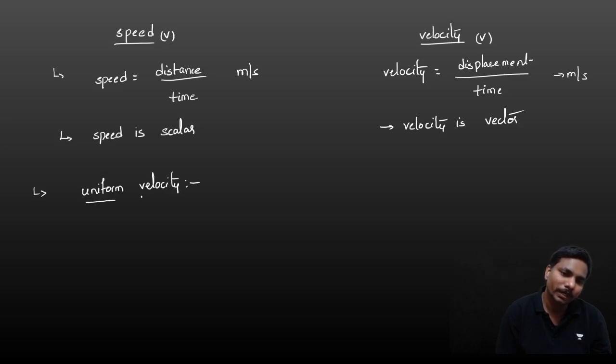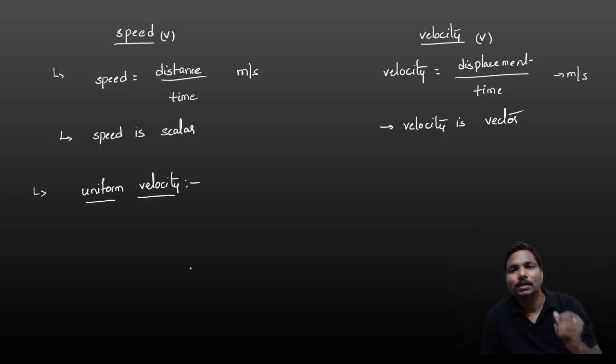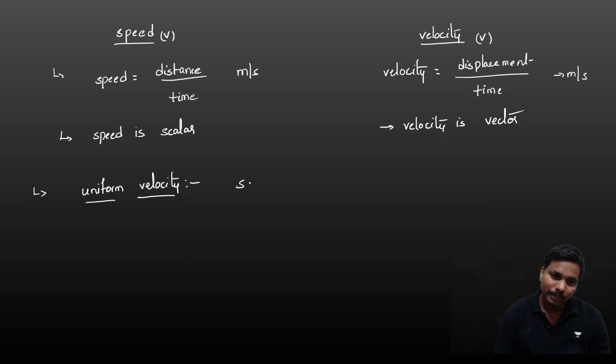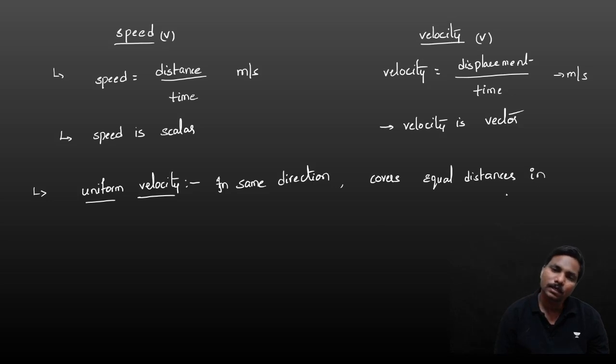Uniform velocity means if any body covers equal distances in equal intervals of time in the same direction, note down, in the same direction, then that is the uniform velocity.